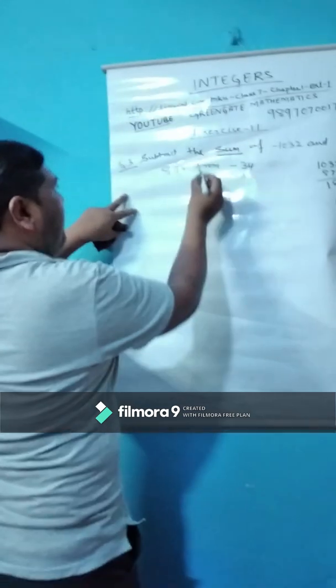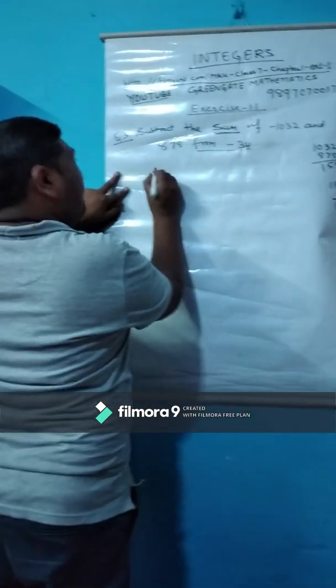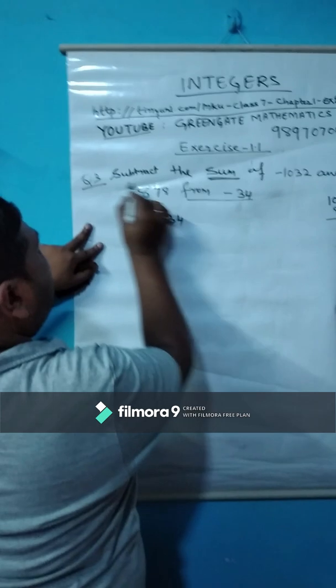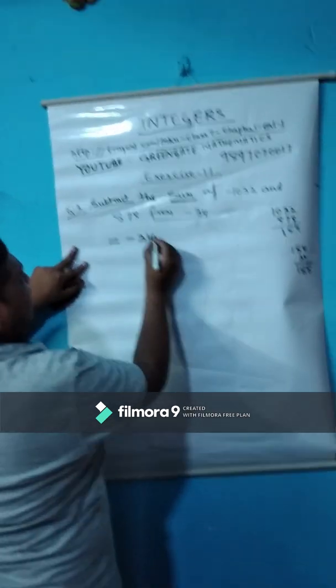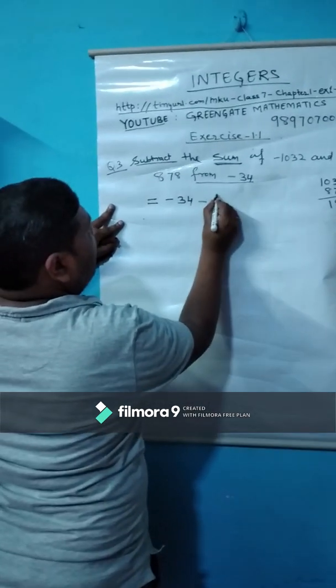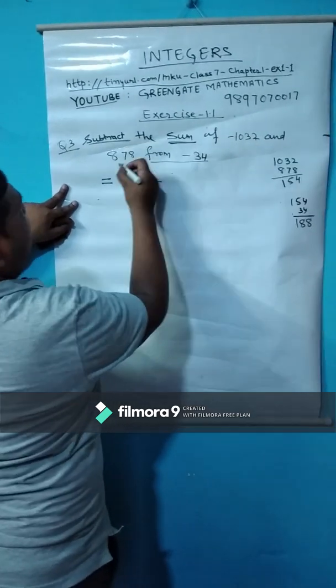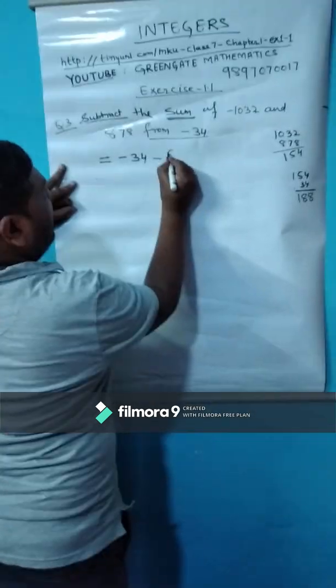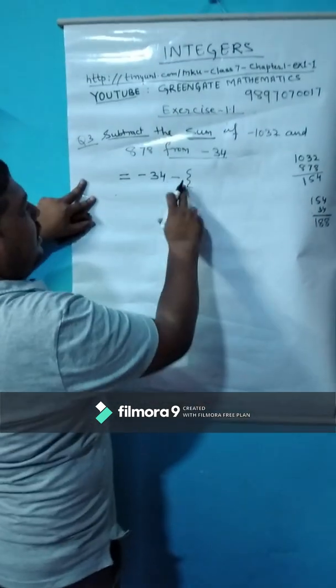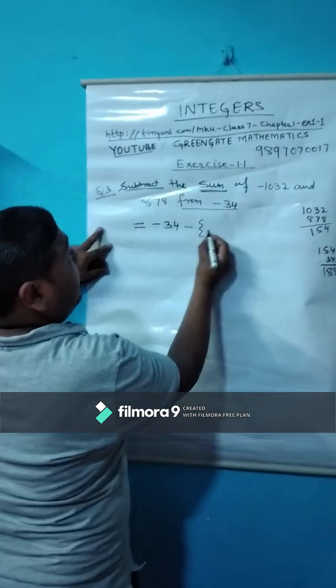From minus 34, we have to write first. So children, minus 34, then we have to do subtract. So negative sign, and we have to add this, so we have to keep both in this curly bracket.